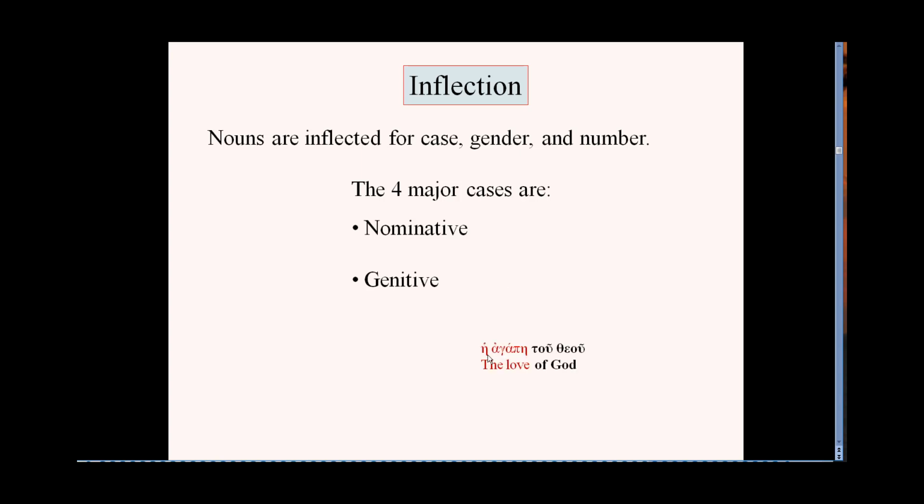Another example here is he agape to theou, the love of God. So here we have to theou. This is a genitive expression, the genitive article. So literally this would be the love of the God, I guess, but we don't typically say that when we say capital G, God is our translation. So love is our noun, and to theou modifies it or gives parameters for it. So it's the love, not just any old love, but the love of God.